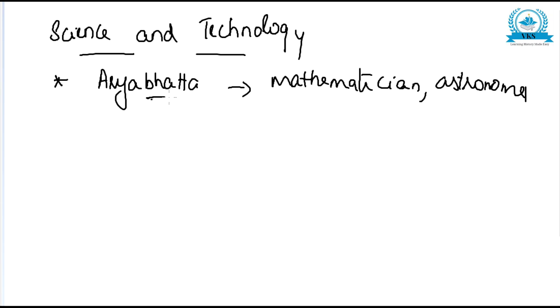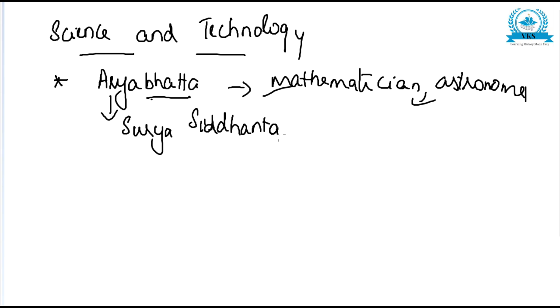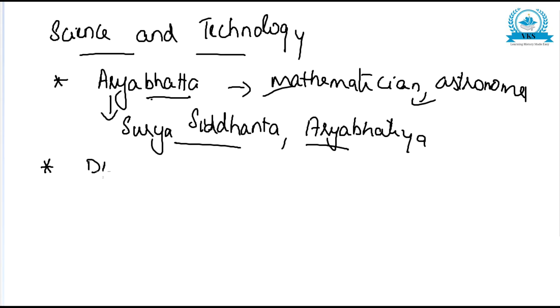His famous books are Surya Siddhanta and Aryabhattiya, the two important works of Aryabhatta. And he described the decimal system in these books.